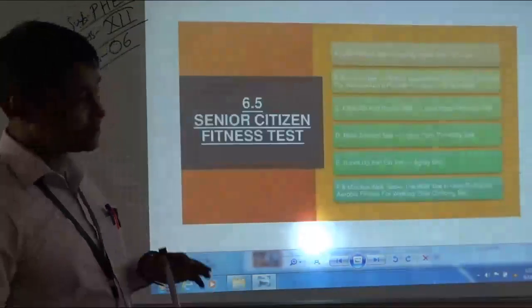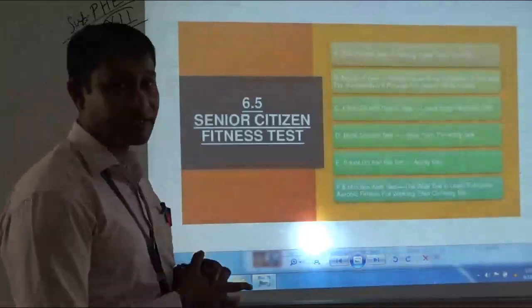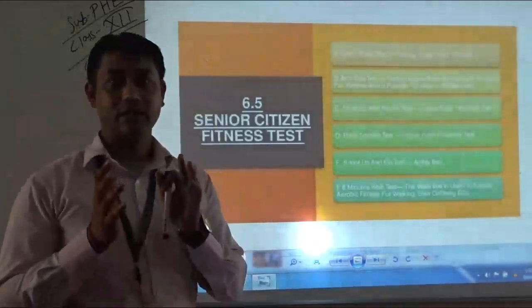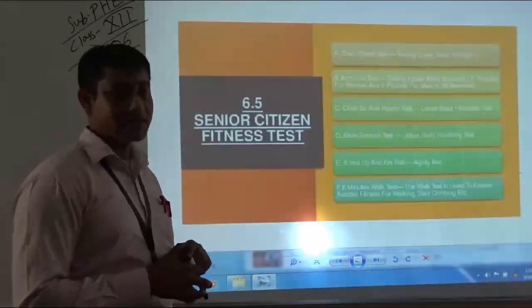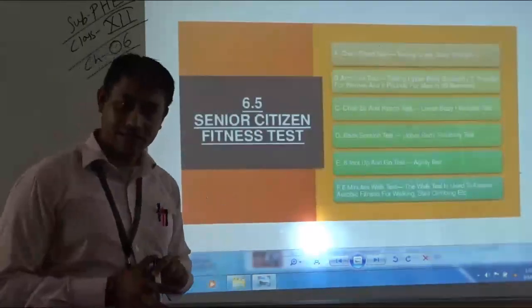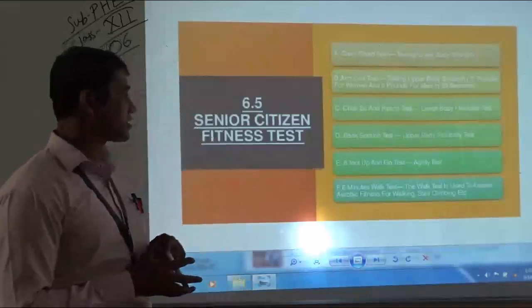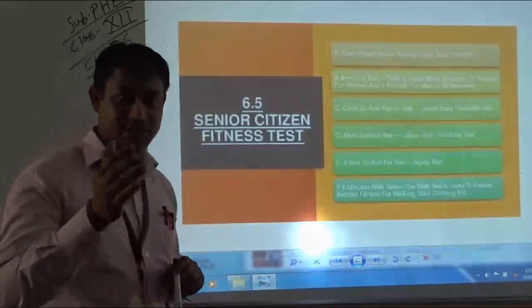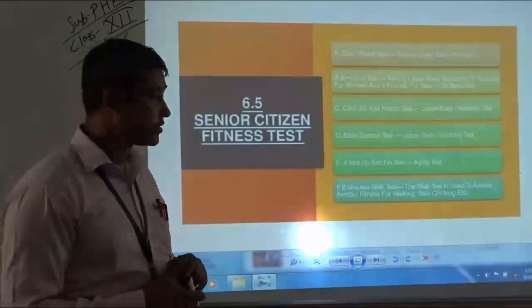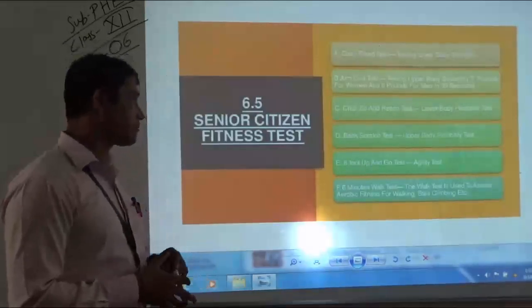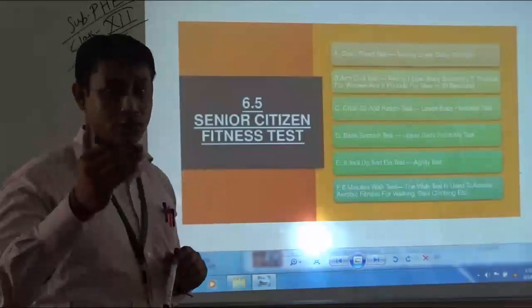These are the various test batteries under the Rickli and Jones Senior Citizen Fitness Test. The first one is the chair stand test. The second test is the arm curl test. The third test is the chair sit and reach test. The fourth one is the back scratch test. The fifth test battery is the 8-foot up and go test.